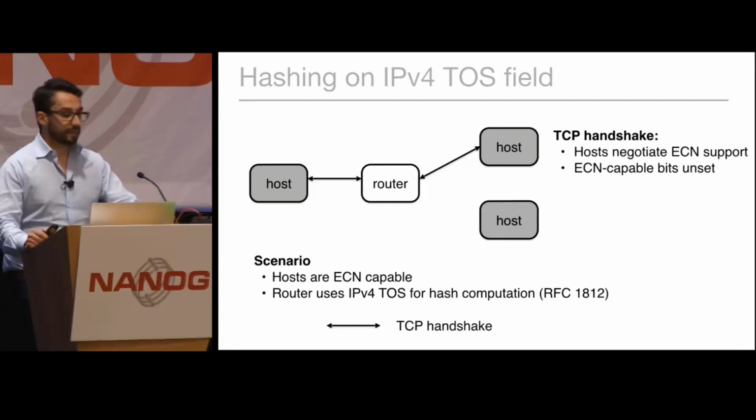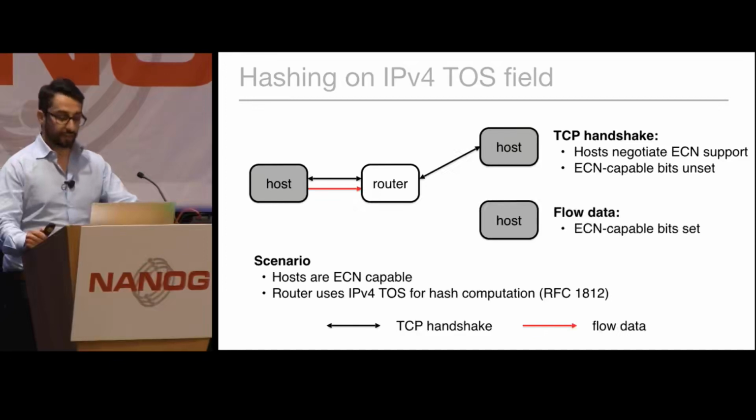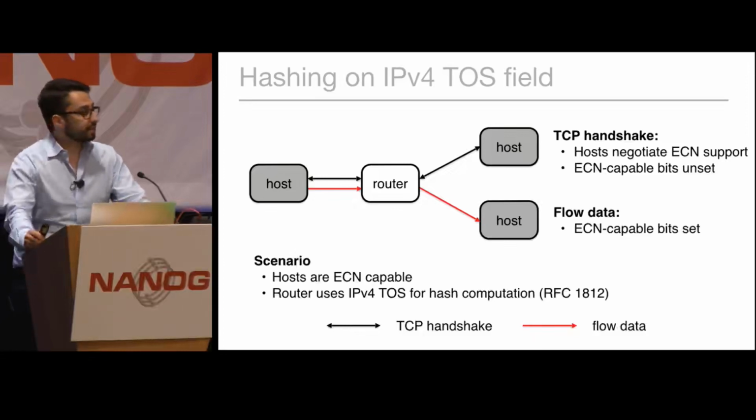During a TCP handshake, the ECN-capable bits of the type of service field are left unset because the ECN capability has not been negotiated yet. But after the handshake is completed, the ECN capability is negotiated. The host on the left-hand side sends the flow data, including setting the ECN-capable bit to value 1. The router then takes this bit into account in the hash calculation, and that ends up on a different host, therefore breaking the flow. We actually experienced this issue in practice towards the end of 2015, when Apple started enabling ECN by default on iOS and OS X.